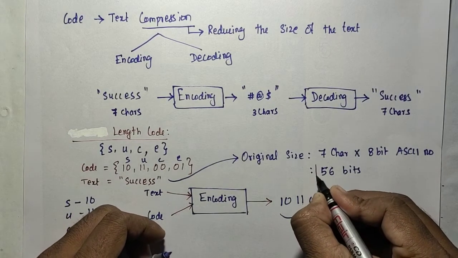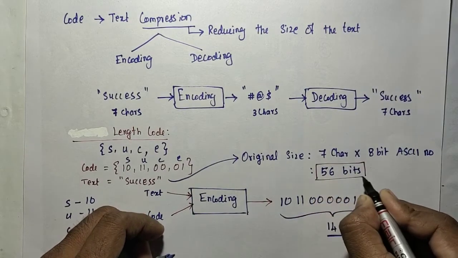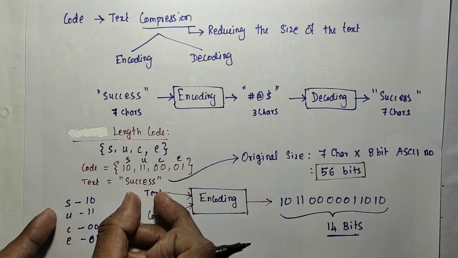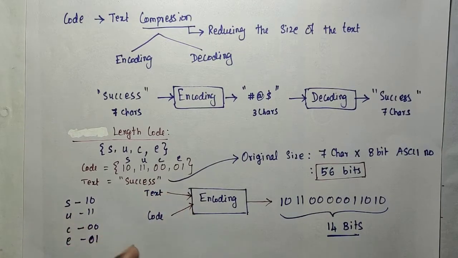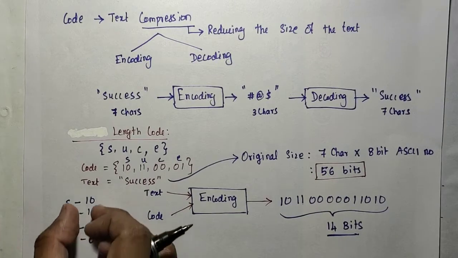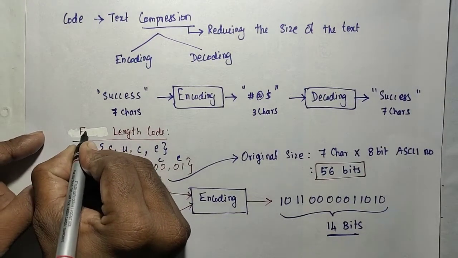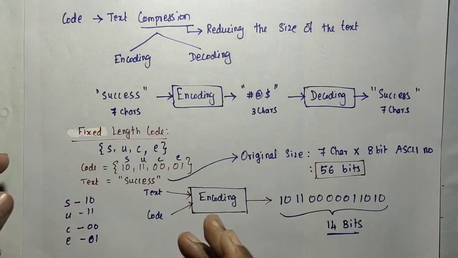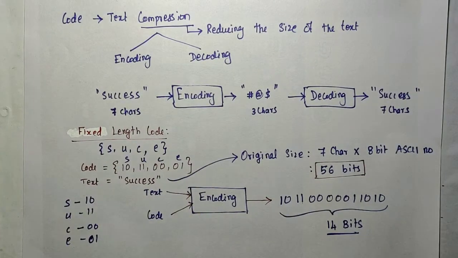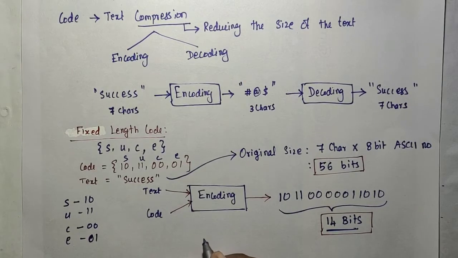Okay, so this is the original number of bits needed for representing the text "success". But if you are compressing it by using a fixed length code, then we will get this result, that is 14 bits. So it means that 56 bits is reduced to 14 bits. So that is the compression ratio.